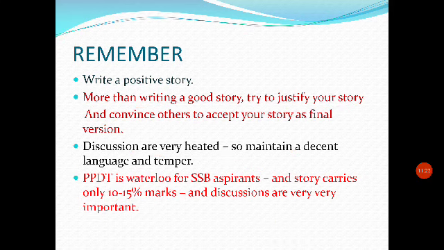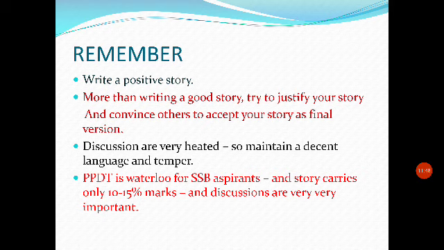So I hope you have understood that in 5.5 minutes you have to write a story, and then the discussion is carried out. Discussion is about 25 to 30 minutes. So you can imagine the weightage. 5 minutes you are writing a story and 30 minutes you are carrying out the discussion.